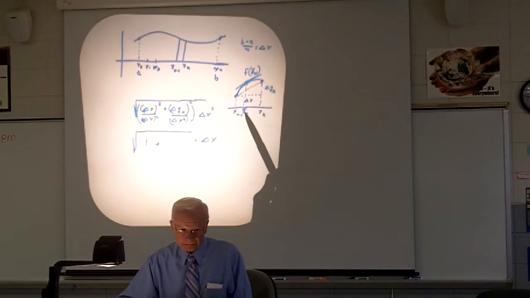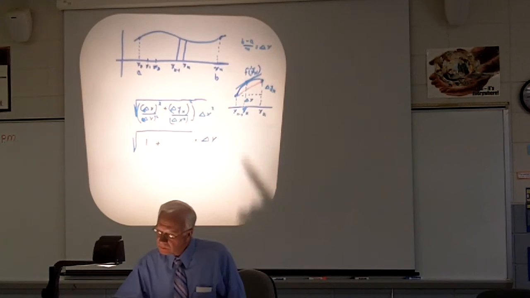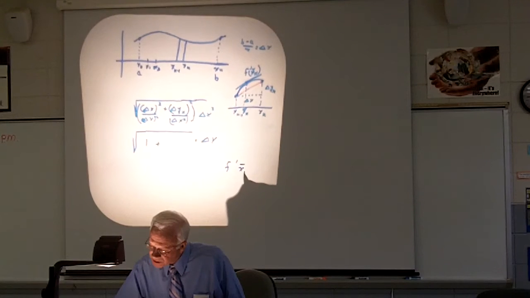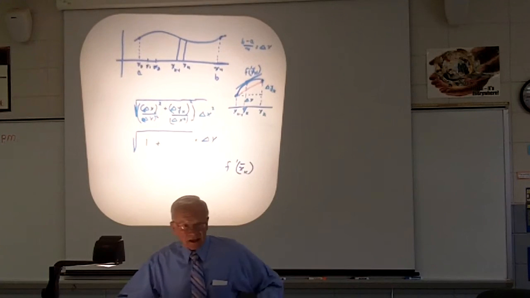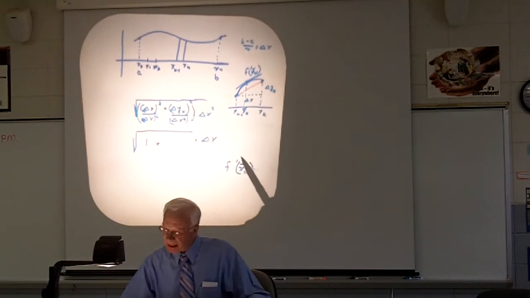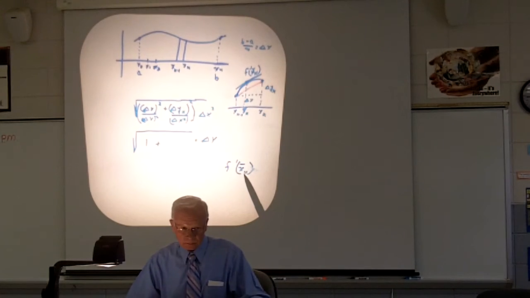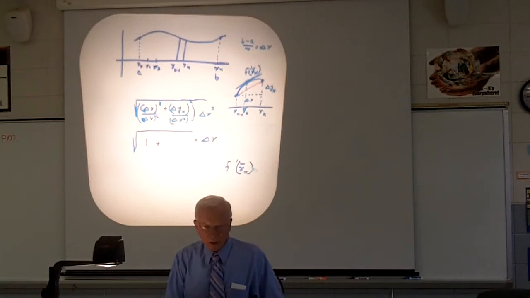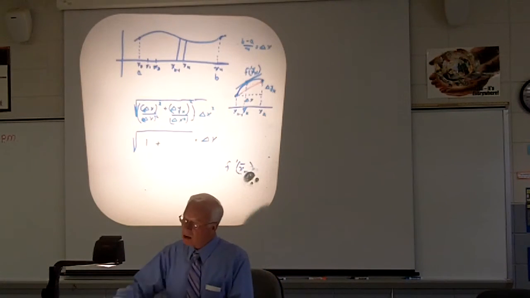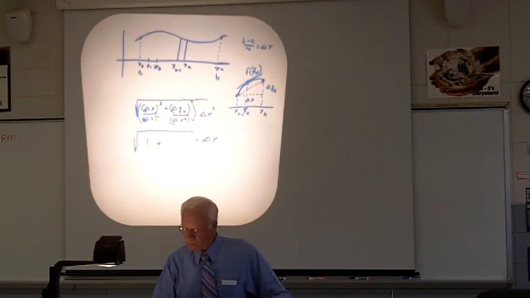Questions on that? Yes? What does it say? F prime of what? This here says f prime at x bar sub k. That means some point in this interval that's going to happen, and it's at this point. Okay? Any questions about that? Okay, that's all hard work. Now look what comes out of this.